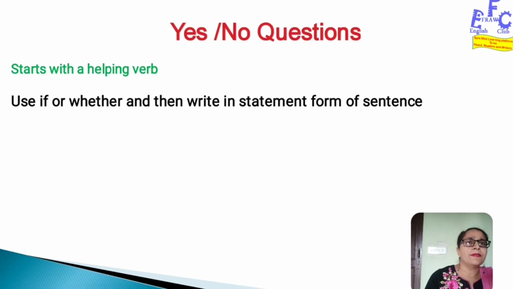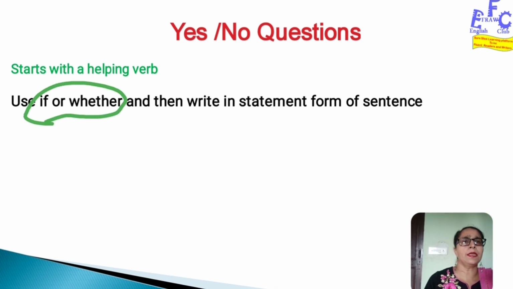Now let's first of all tackle how to deal with a yes no question. A yes no question starts with the helping verb. So in order to connect this yes no question with the reporting clause, the reported speech and the reporting clause will be bound together with the words if or whether. Use if or whether to start your answer.